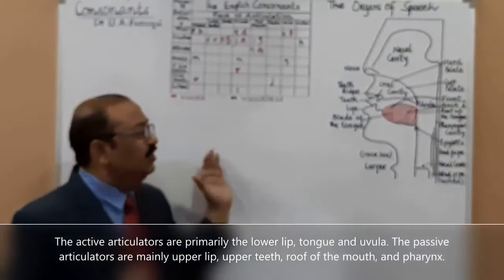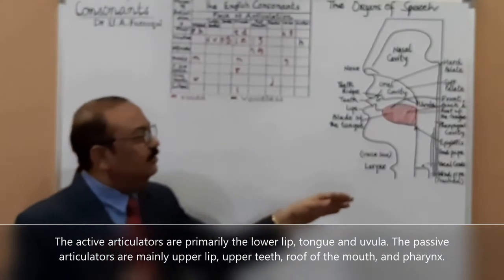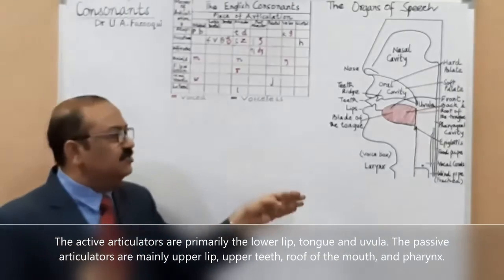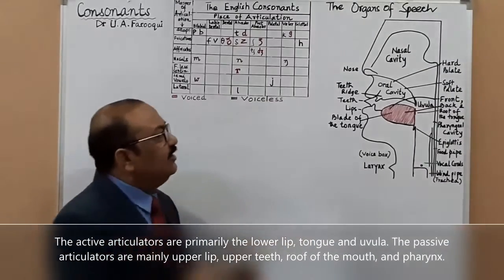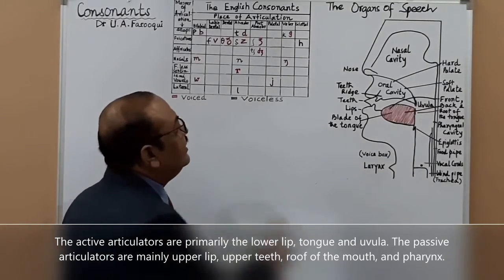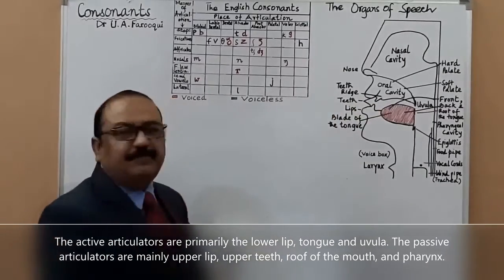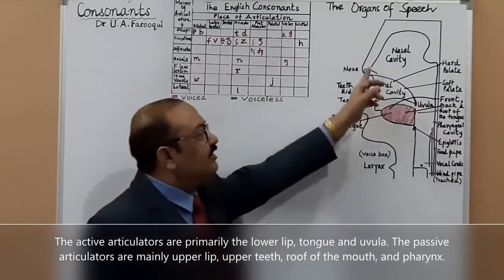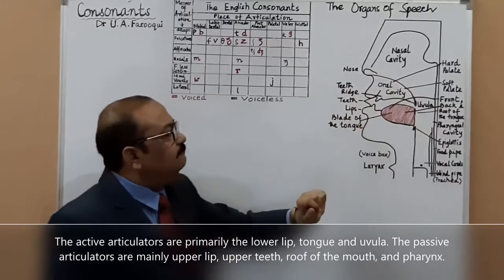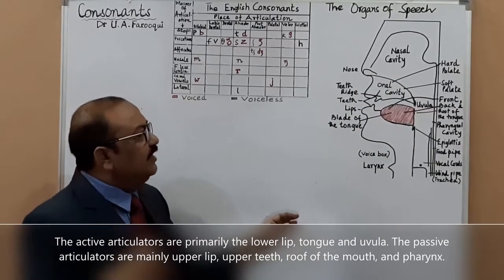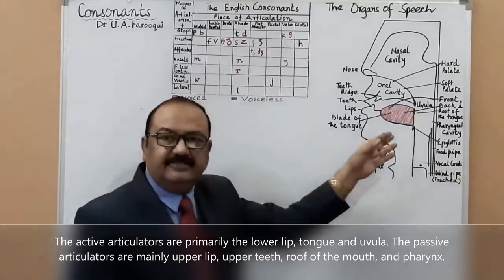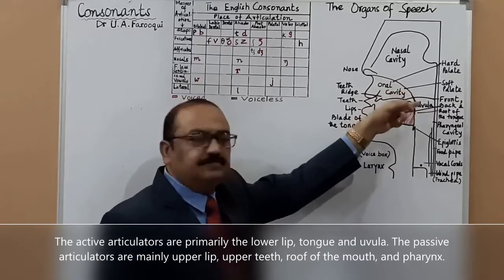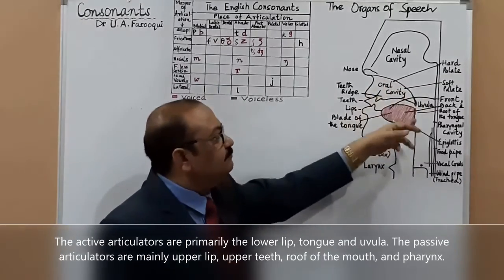As far as the consonants are concerned, you have the role of both active as well as passive articulation. Passive, you can very well understand, like teeth. Teeth is a passive articulator. Now you tell me yourself. The nasal cavity is a passive articulator. Come on, speak from your side. I don't know why you are so silent. Palate. Yes, palate. This is also a passive articulator.